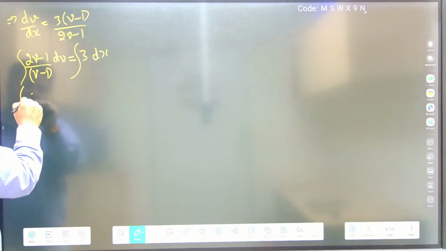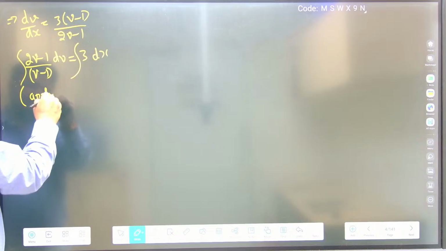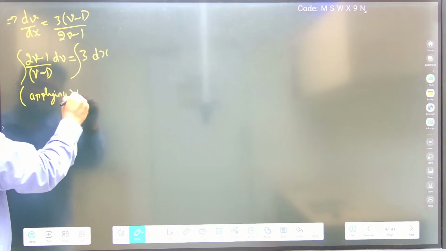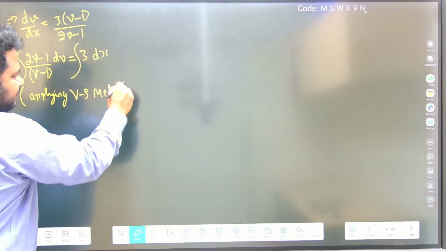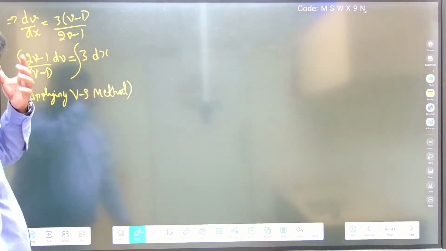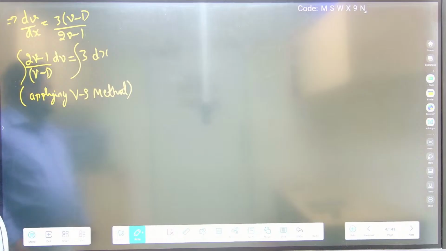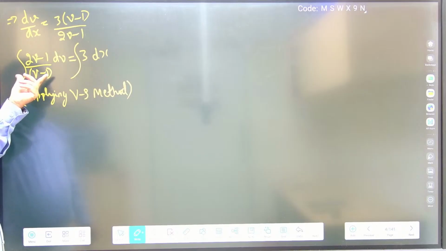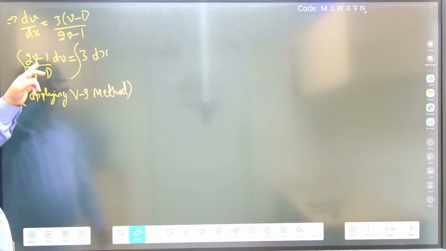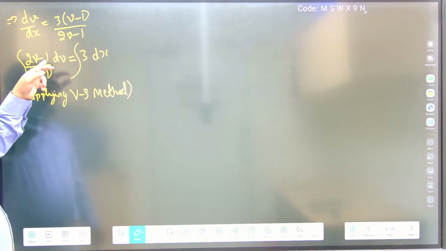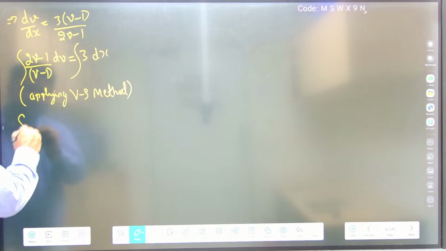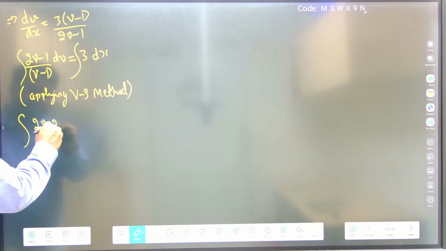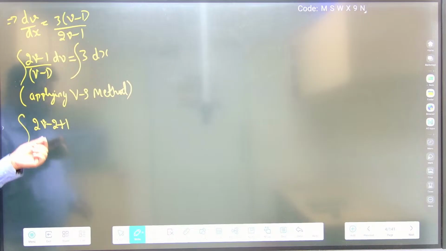Applying variable separable method. Let me write it as applying VS method, VS method means variable separable. Please write the full form. Now see here, 2v minus 1 by v minus 1 is there. I want it in terms of v minus 1, so I should do some manipulation. I can write it as 2v minus 2 plus 1. Minus 2 plus 1 is nothing but minus 1 only.